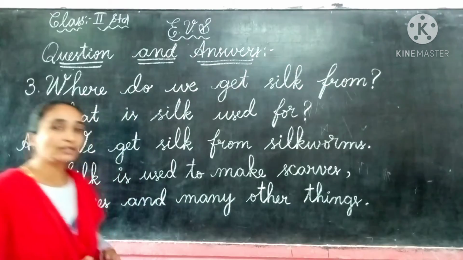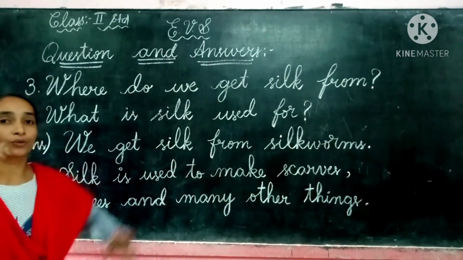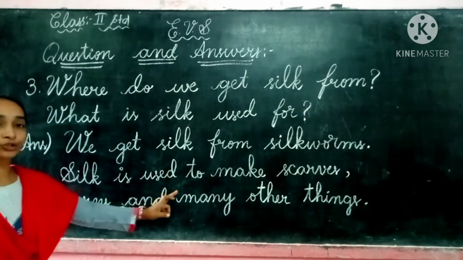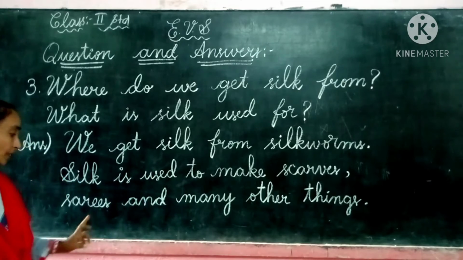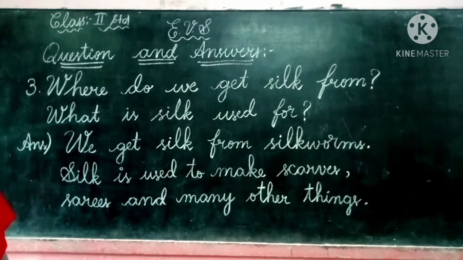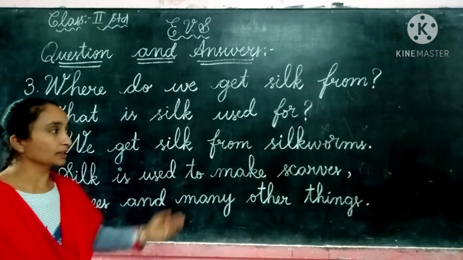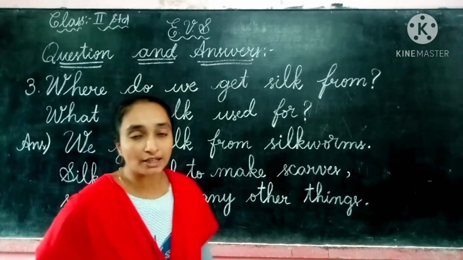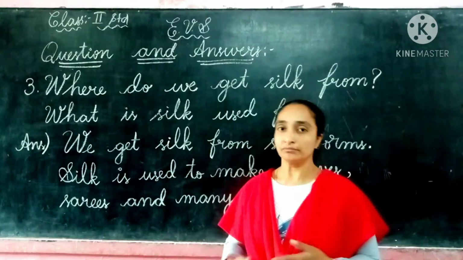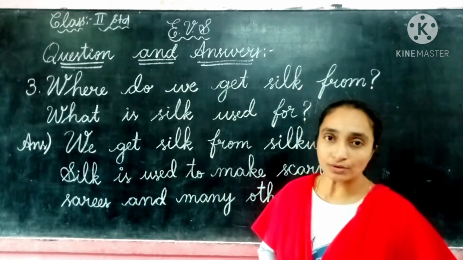So here we can see children, one more time, we get silk from silkworms, and the silk is used to make scarves, saris and many other things. There are so many other things also made from silk. So the silk is used in many ways. The scarves, the saris and many more other things. So here we have completed our 3 questions children.